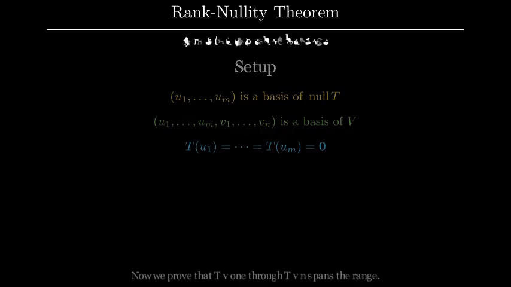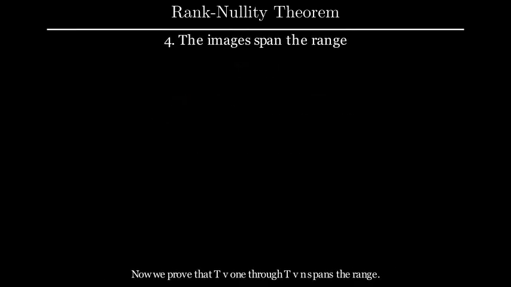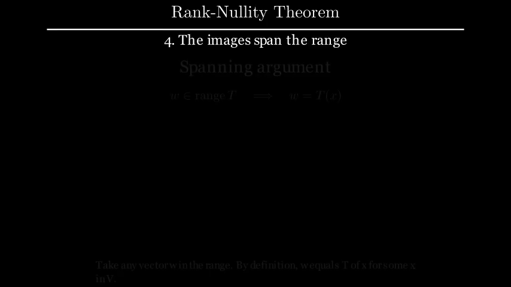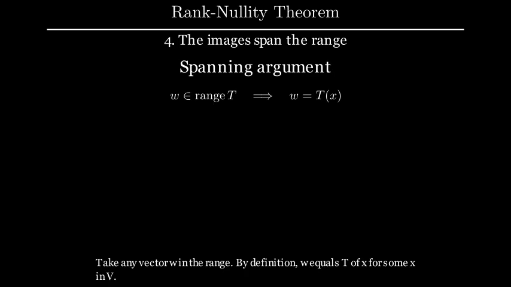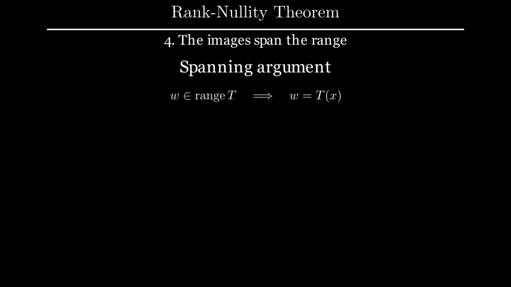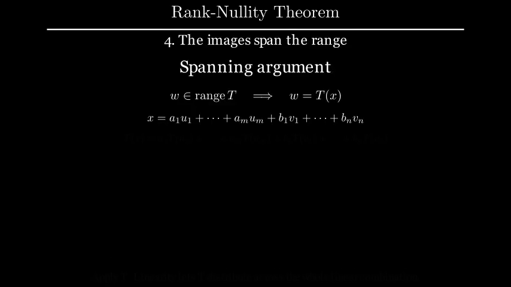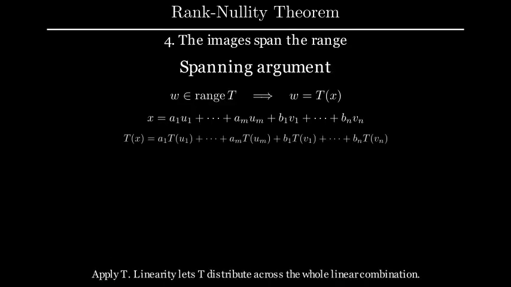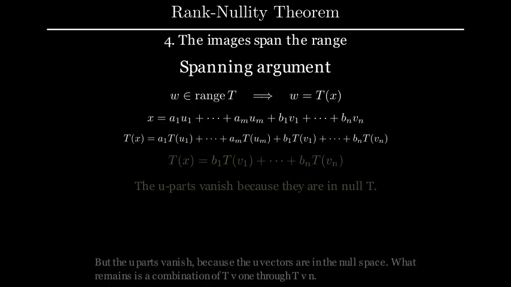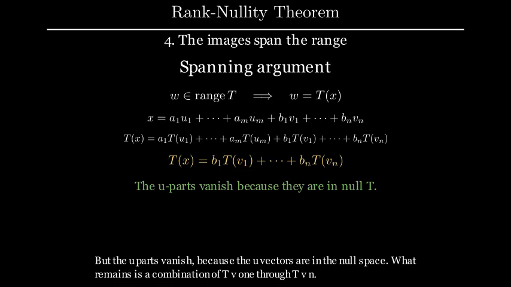Now we prove that Tv1 through Tvn spans the range. Take any vector w in the range. By definition, w equals T of x for some x in V. Since our long list is a basis of V, write x using the U vectors and the V vectors. Apply T. Linearity lets T distribute across the whole linear combination. But the U parts vanish, because the U vectors are in the null space. What remains is a combination of Tv1 through Tvn.